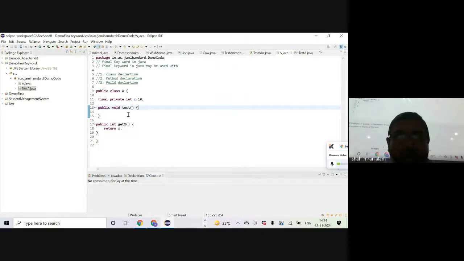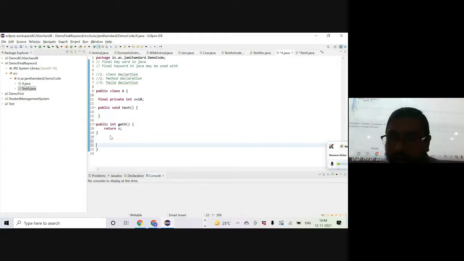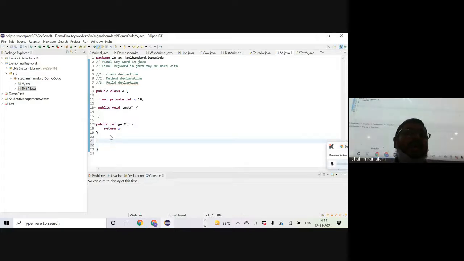Even if I try to write it manually, let's see what happens. The IDE is not giving me the option to generate the setter method because it's understanding that it's a final keyword, so its value must not be changed. If we generate a setter method, then that means we can pass through the setter method to use this private variable, which is no longer a variable, and try to reassign the value to it, right?